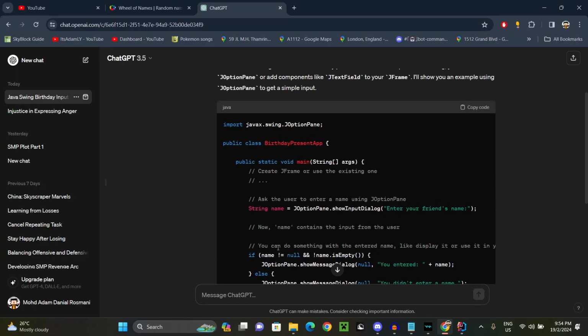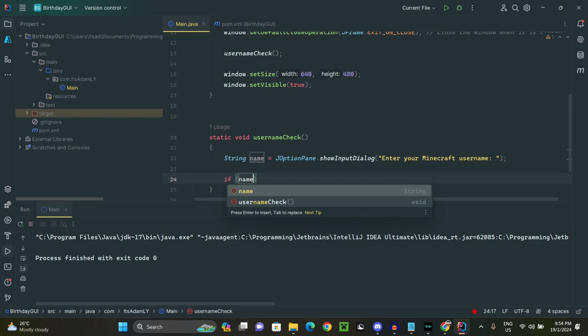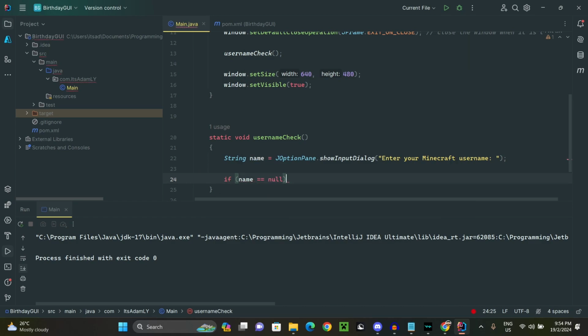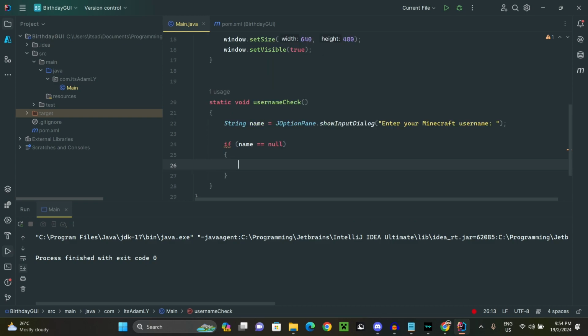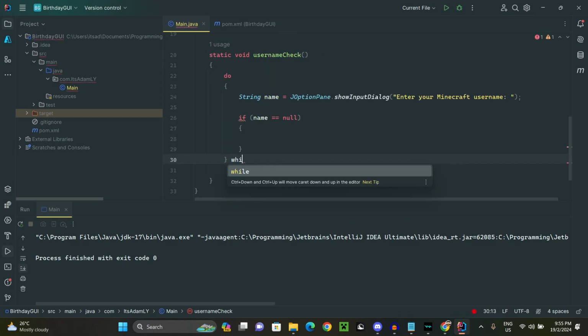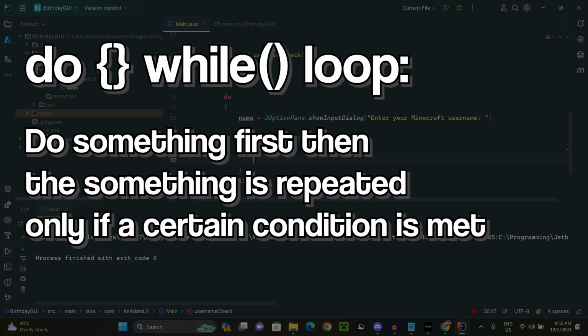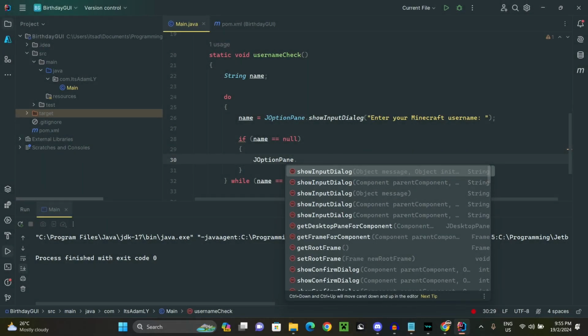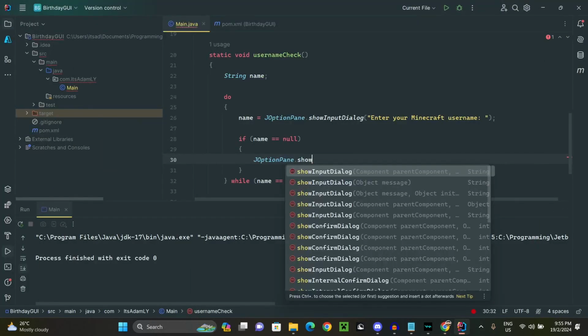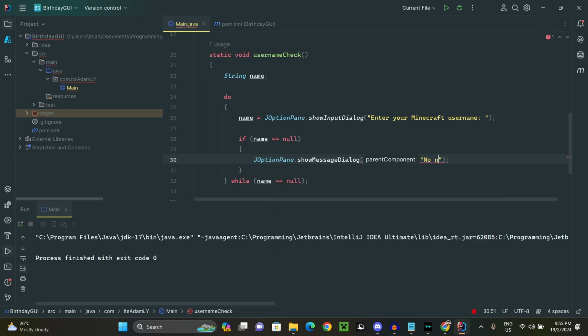It says here that now name contains the input from the user, which is actually by itself useful so that we don't have to make a separate Scanner for user input. So that's great. If name is null, yeah, it is nullable. Or maybe we need to do the do while name is null. Okay, cool. If name is null, then JOptionPane.showMessageDialog. Okay, show message dialog. No name is entered.